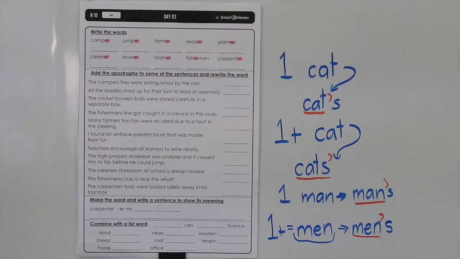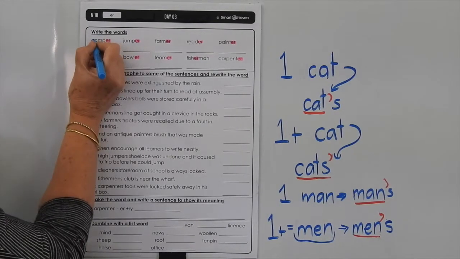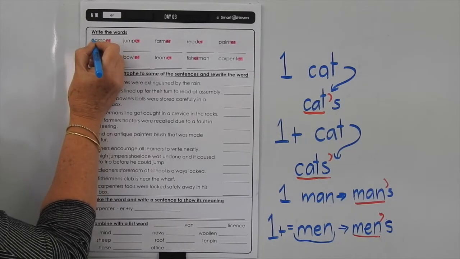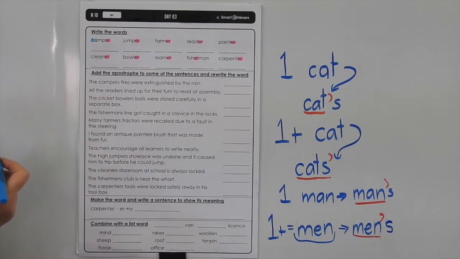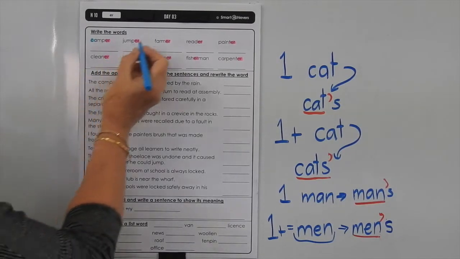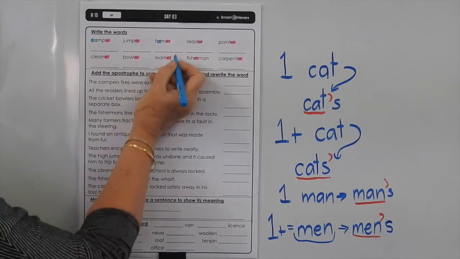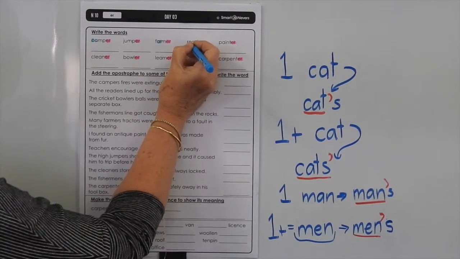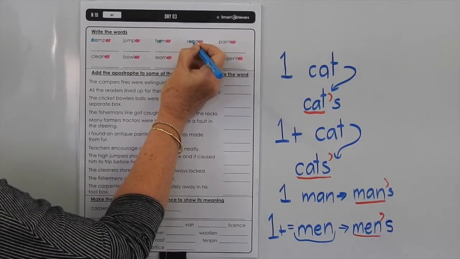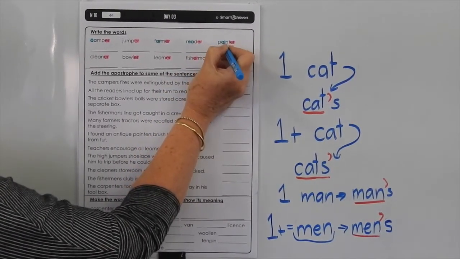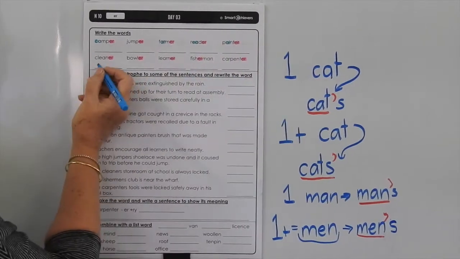So you know you're going to use a C for the kut sound before an A because there's a C hidden inside the A. So we always use a C before an A, O, U, L or R. In farmer we've got the AR, the R controlled vowel, so that's making a long sound. Reader, we've got the EA making its long vowel sound E in there. Painter, we've got the AI for the long A vowel sound in the middle of the word.